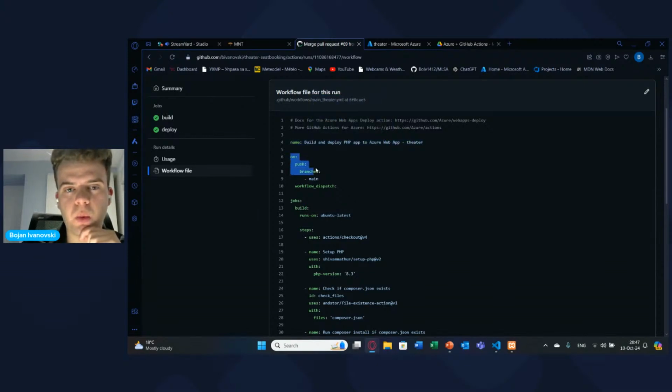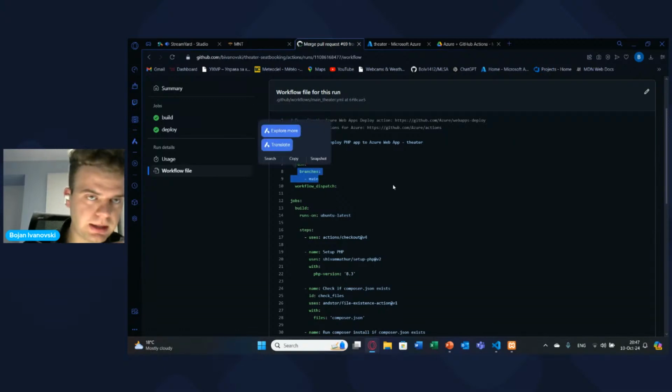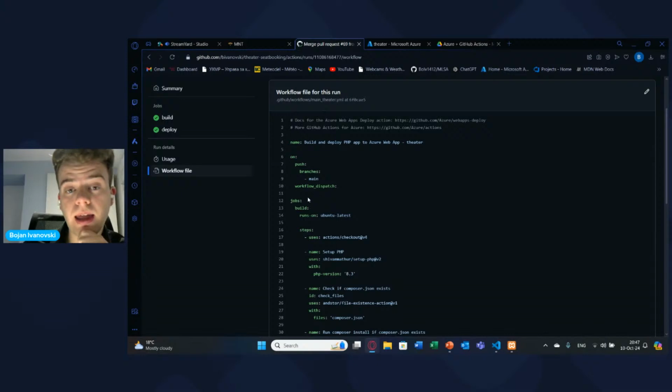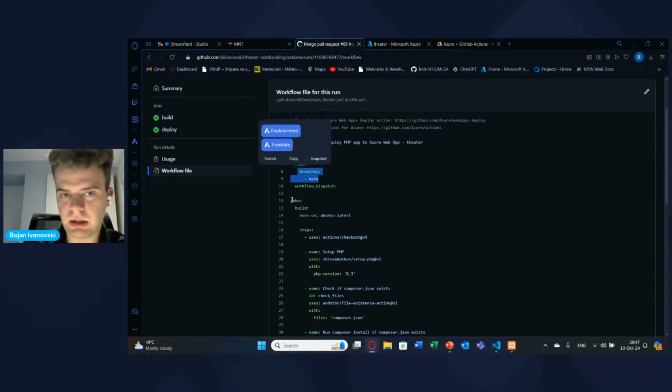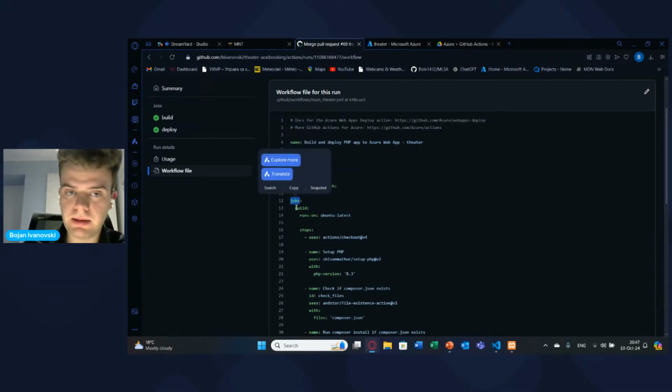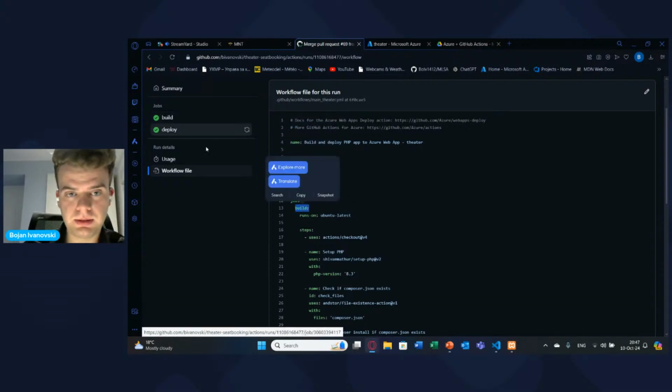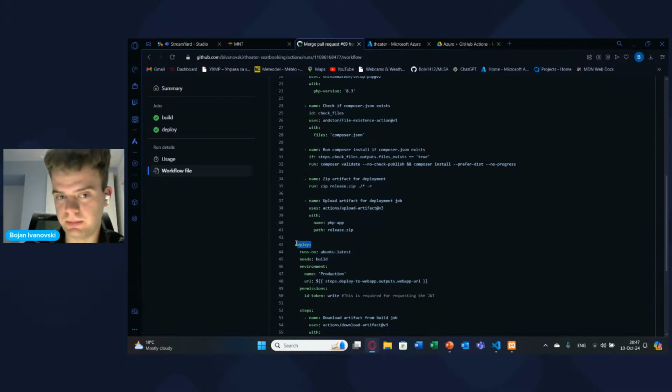This is what happens when you push the code on GitHub. So it triggers on push to branch main, the thing that I selected before. And after you trigger the branch main, start running the script. By that I mean run the following jobs: build and deploy.